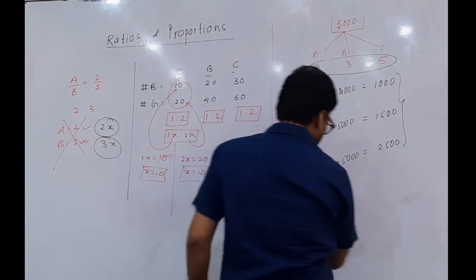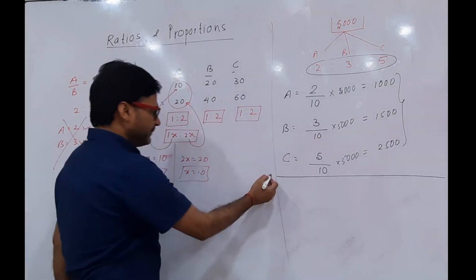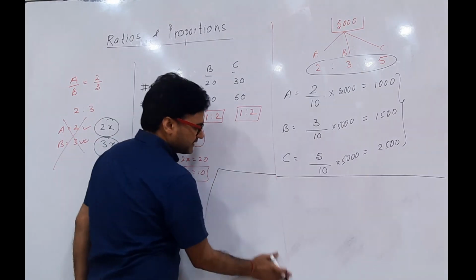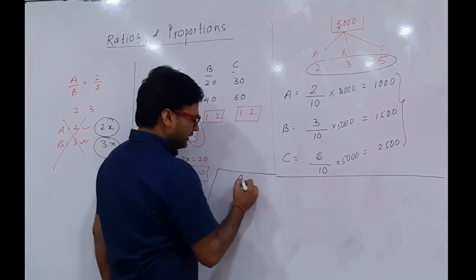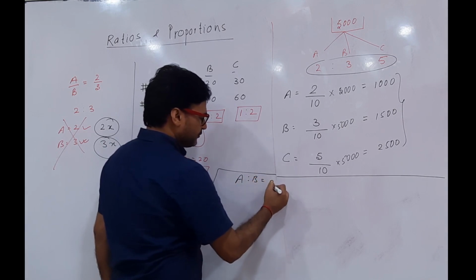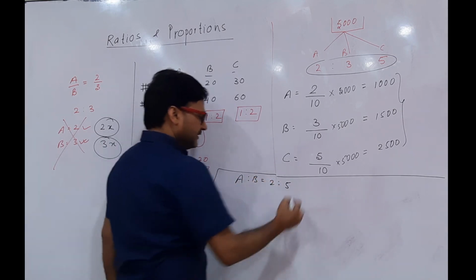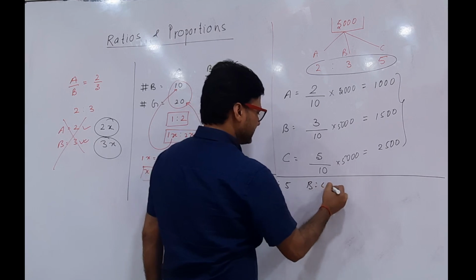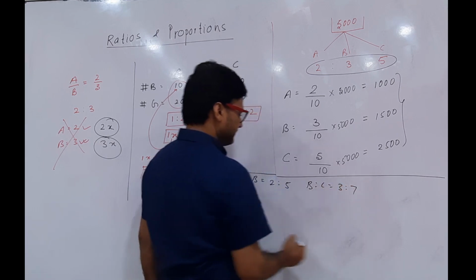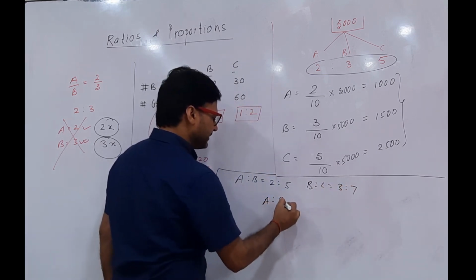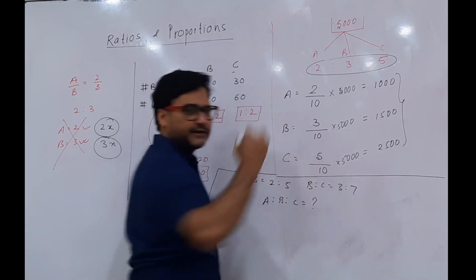Now, one more point we should make a note of. Let's say I know A is to B equals 2:5, and also I know B is to C equals 3:7. How to find out A is to B is to C? Any idea? Anybody?